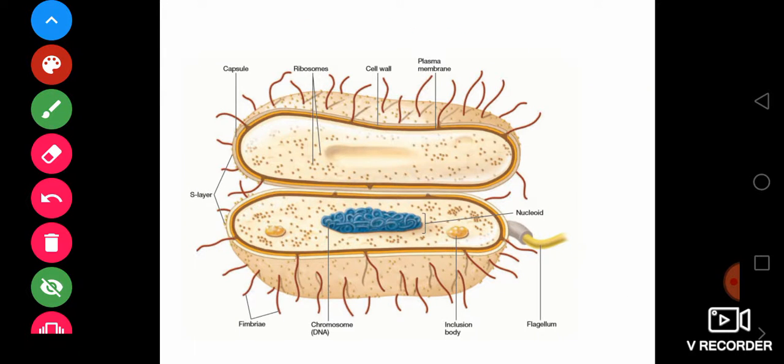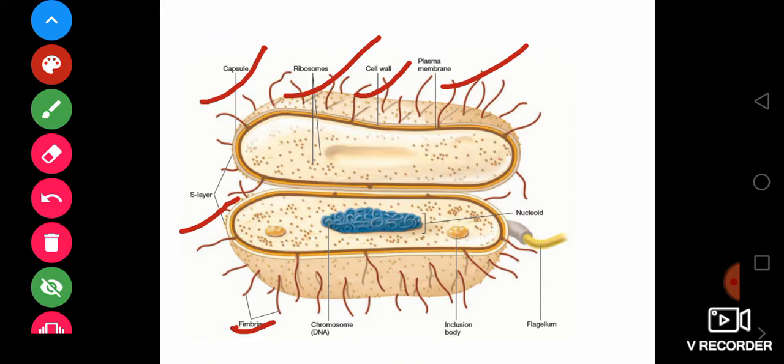See here, you can see the typical structure of the bacteria. Notice that the bacteria has a plasma membrane here, cell wall here, ribosomes here, capsule here, and S layer, which is a surrounding layer on the surface of the bacteria. And fimbriae, a projection occurring from the surface of the bacteria. This projection is called fimbriae.